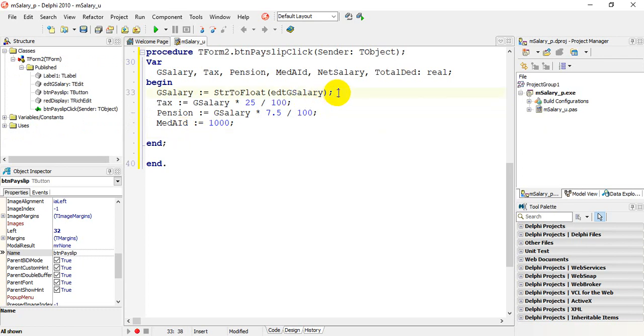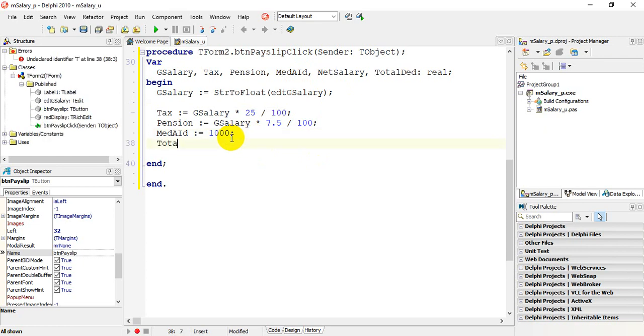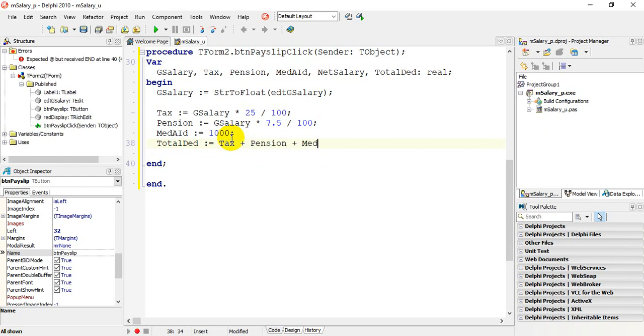So I just want to go back into my code. The first part is my input. I've done my deductions. Now I'm going to work out my total deductions. I have a variable declared as total DED, which is assigned tax plus pension plus medical aid.